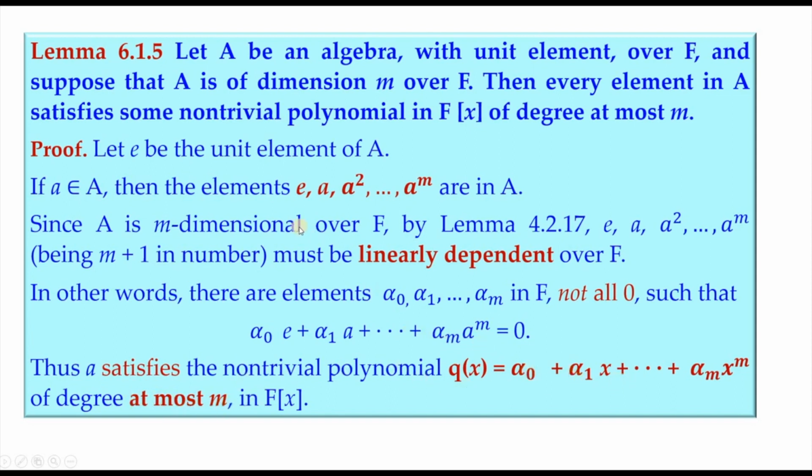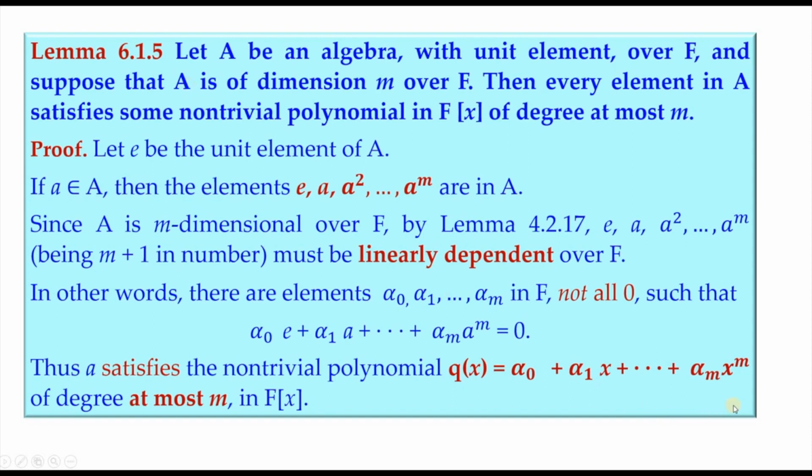In the same way we can prove it for a linear transformation T. So only for that this lemma is proved. Every element in an algebra A, what should be that algebra? That algebra should be an algebra with a unit element. Then any element will satisfy a non-trivial polynomial over F of degree at most m. This m denotes the dimension of this algebra, which is basically a vector space.